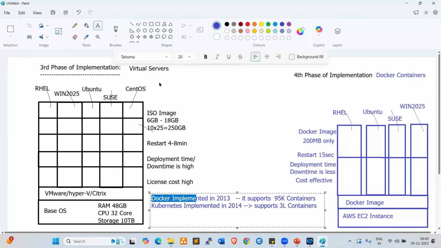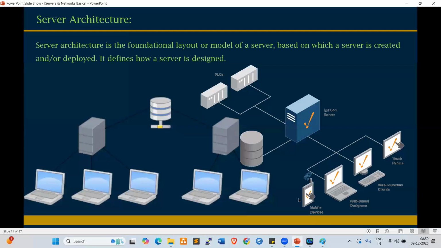Now, look at here. This is the architecture. While working on AWS VPC, we will go very deep into the architecture. This is server architecture. In server architecture, we use servers, storage, network, load balancers, right? So different components. Fine. Next, move on. Look at here, everyone.